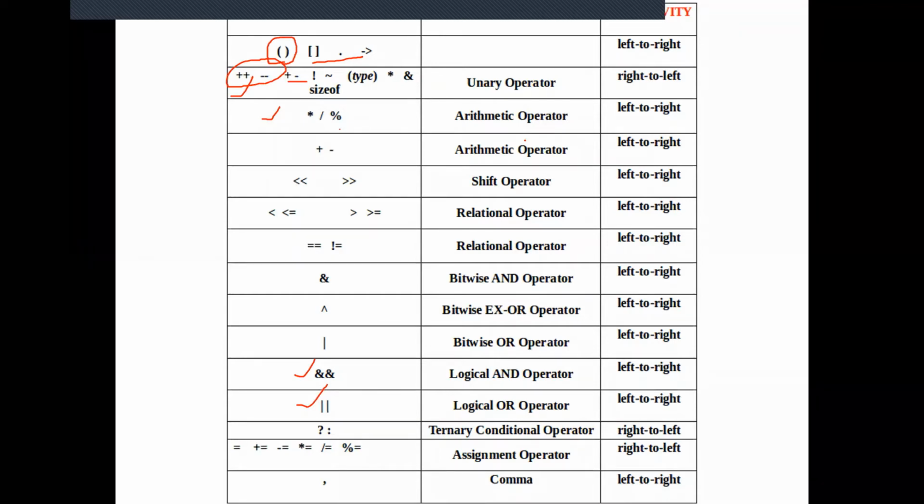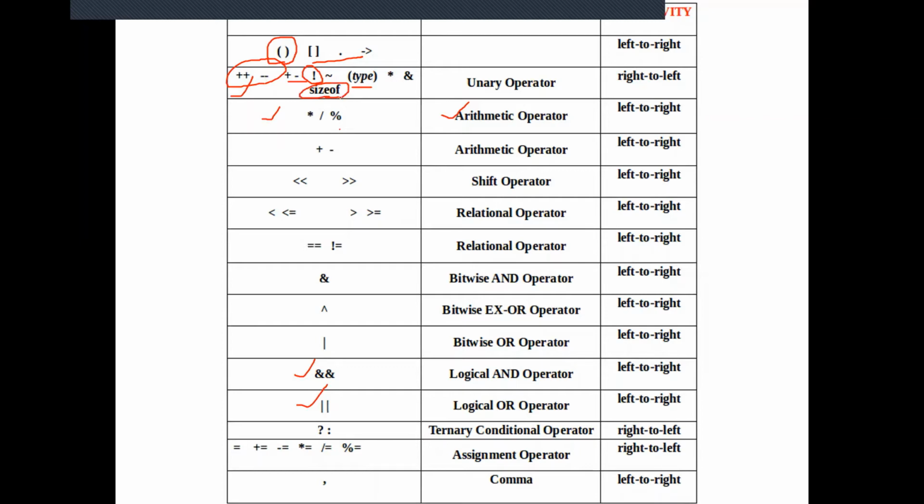Among the different categories of operators, in arithmetic operators we have the unary operator, and increment and decrement operators are also unary operators, and we have the logical not operator, which is again a unary operator. And the type cast and sizeof, which we didn't study yet, I'll take in the next topic. Sizeof is also a unary operator.